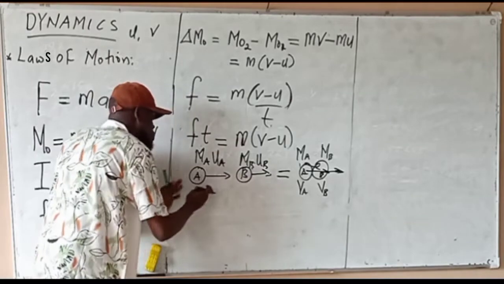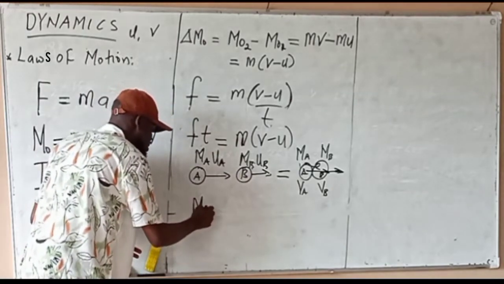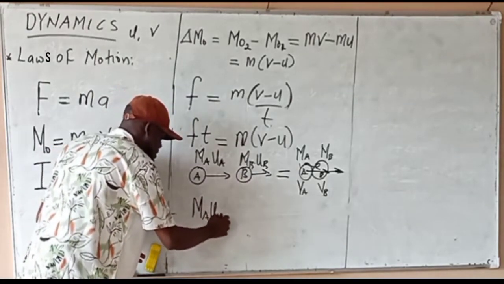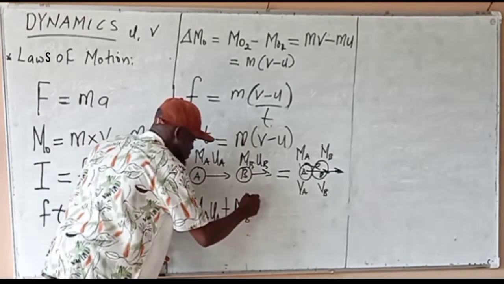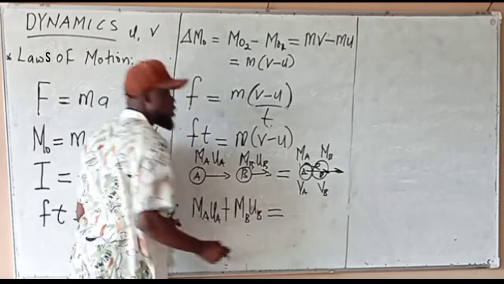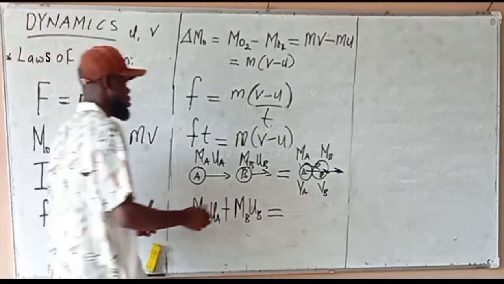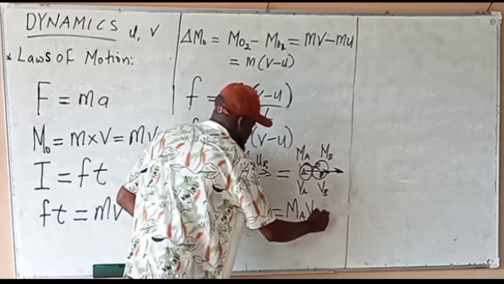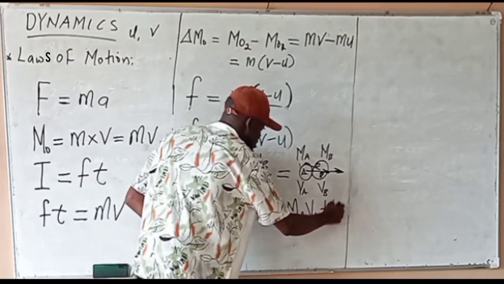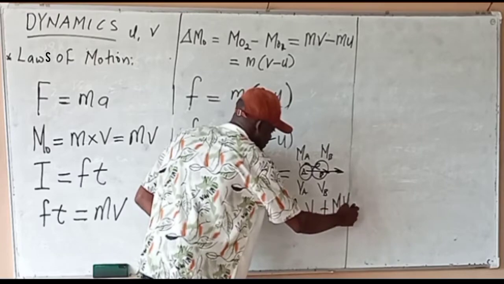So the total initial momentum, mass A times velocity A plus mass B times velocity B, must be equal to the final momentum: mass A times its final velocity plus mass B times its final velocity.